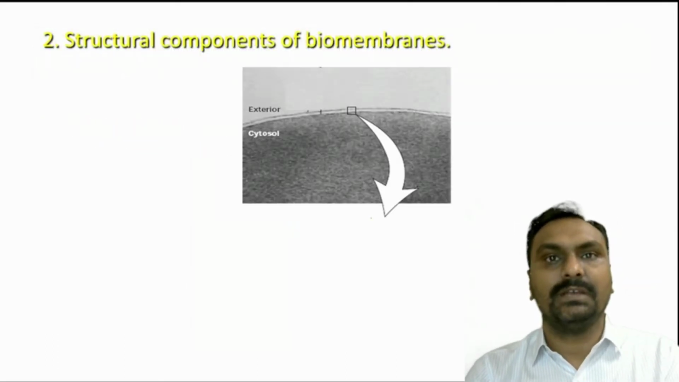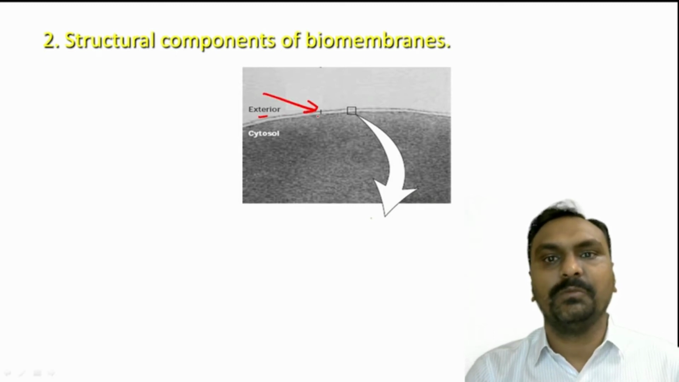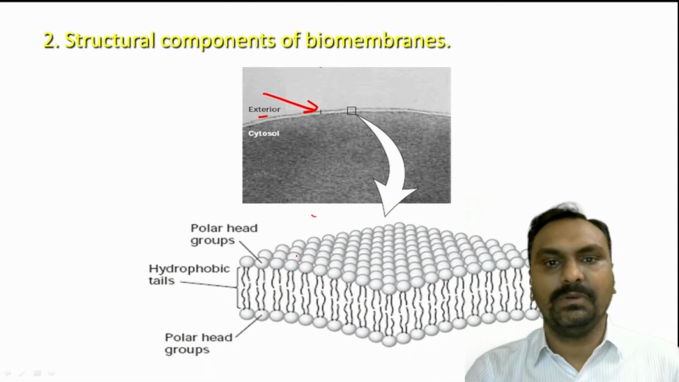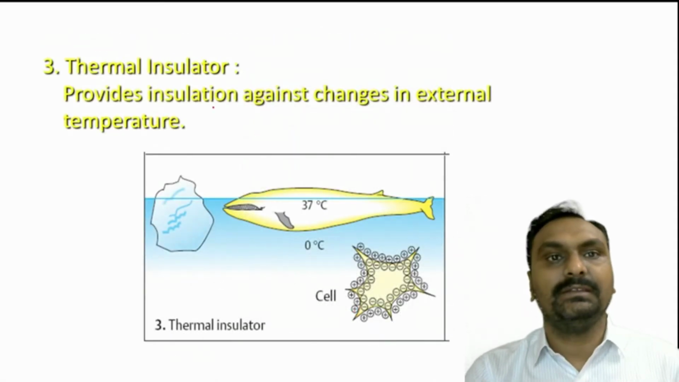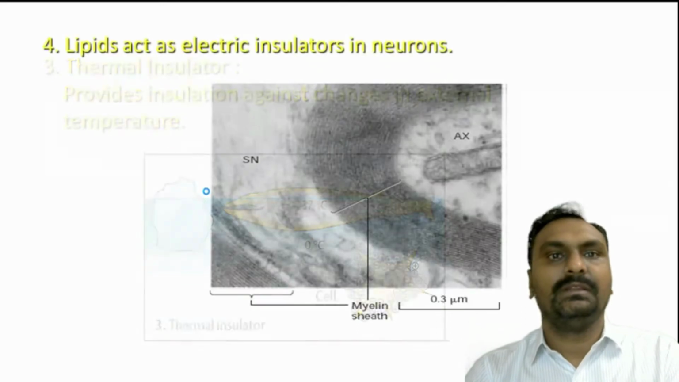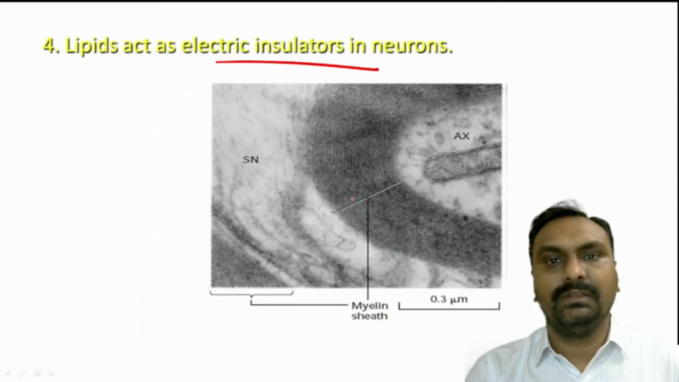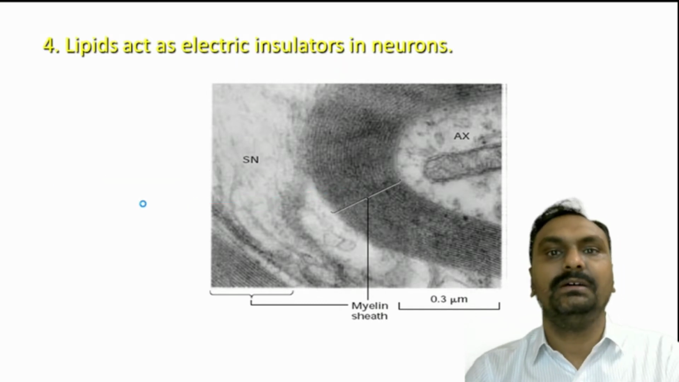Okay, they are the structural component of our cell membrane. You can see this is our cell membrane, which is made up of phospholipid bilayer. So our cell membrane is made up of lipids. Okay, they act as a thermal insulator, providing insulation against changes in the external environment. They act as an electrical insulator. As you can see, in the myelin sheath the predominant lipid is sphingomyelin. Okay, they will act as an electrical insulator in the neurons.